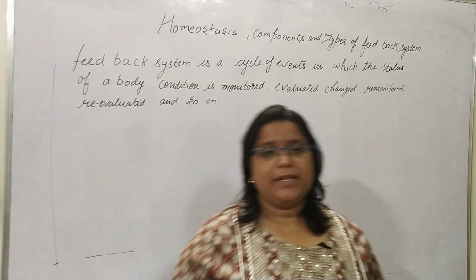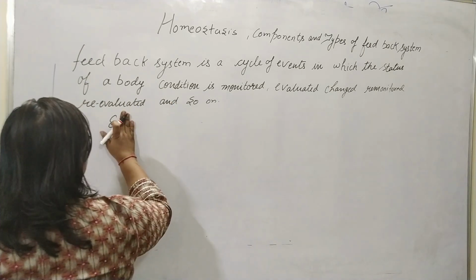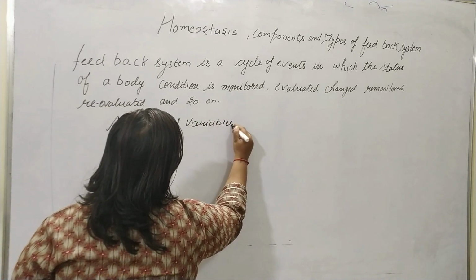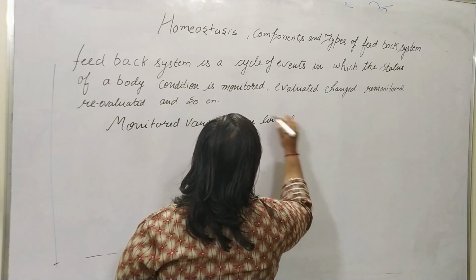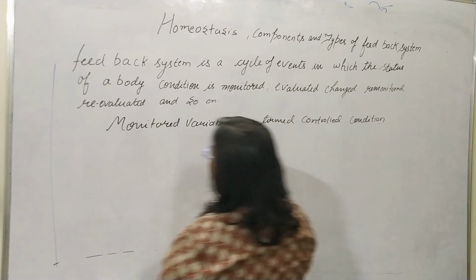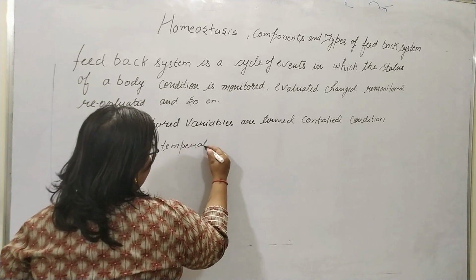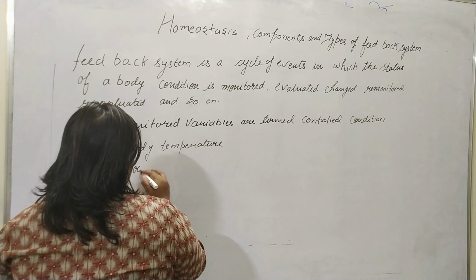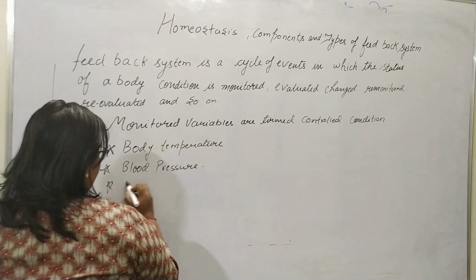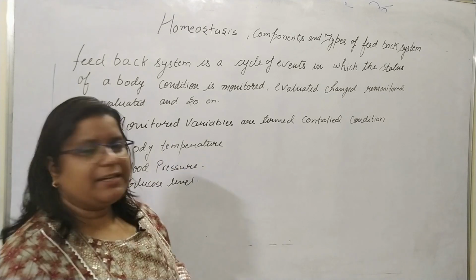So here, each monitored variable, meaning the variables that are monitored, are termed controlled conditions, like body temperature, blood pressure, and blood glucose level. These variables are termed the controlled condition.